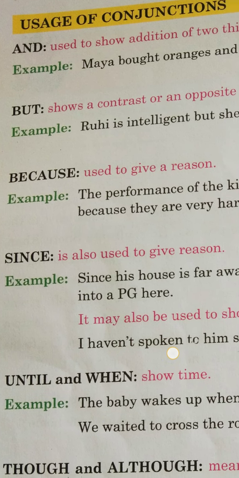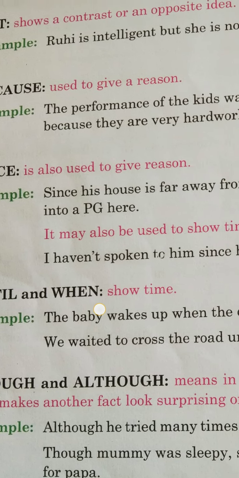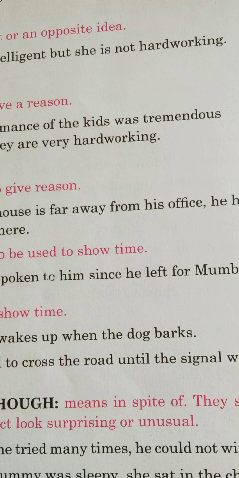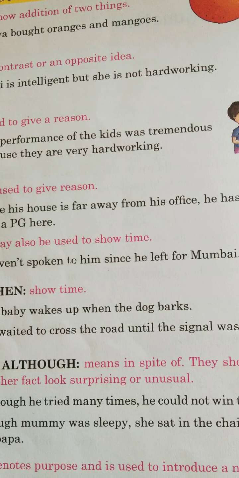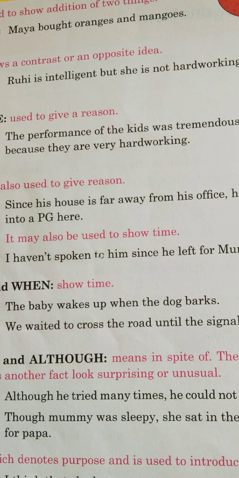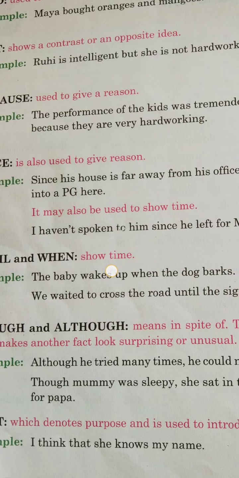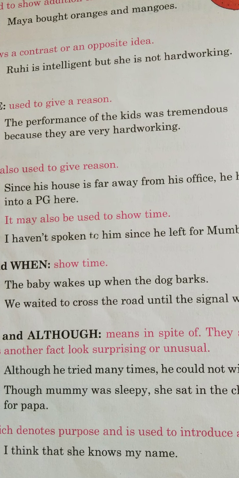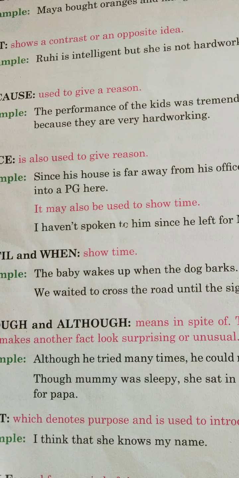Now, because is used to give a reason. The performance of the kids was tremendous because they are very hardworking. So the performance was very good. Why? Because they were hardworking. Now, since is also used to give reasons. Since his house is far away from his office, he has shifted into a PG room.